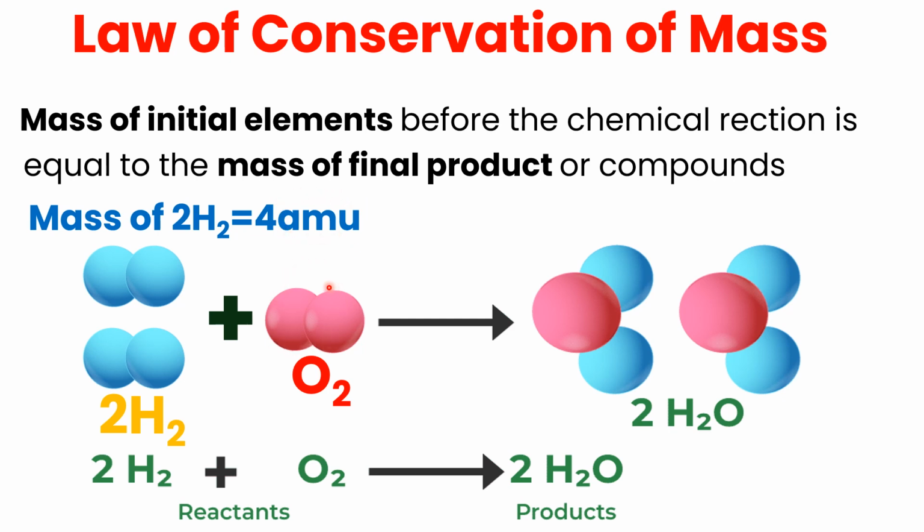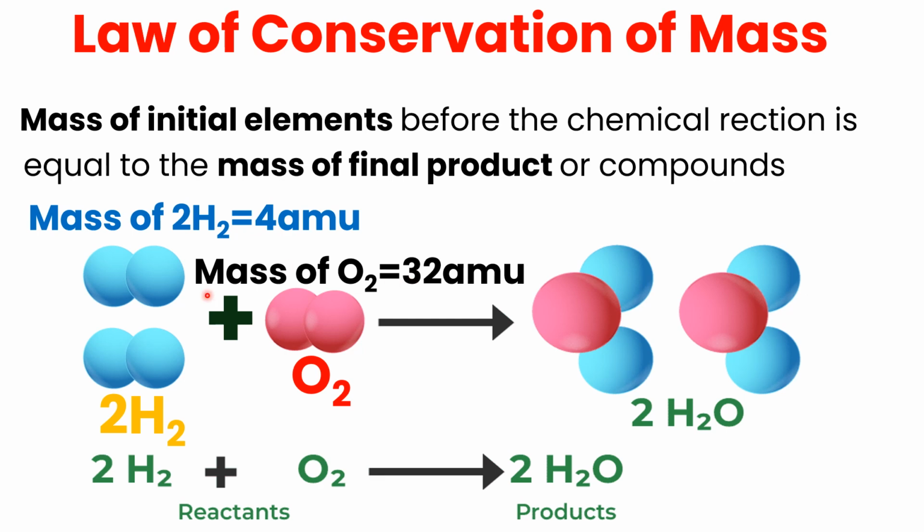Similarly, the atomic mass of an oxygen atom is 16, so one molecule of oxygen has an atomic mass of 32 AMU.